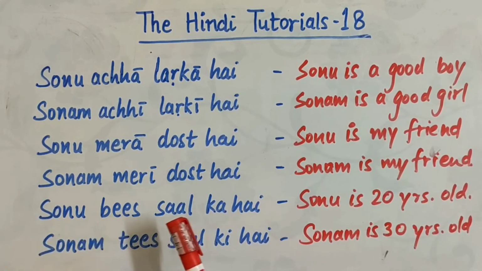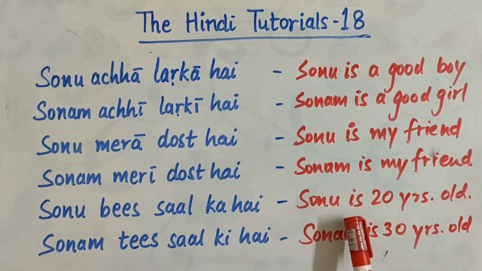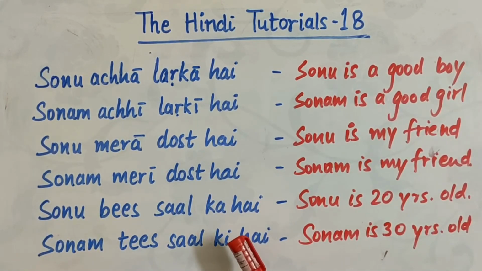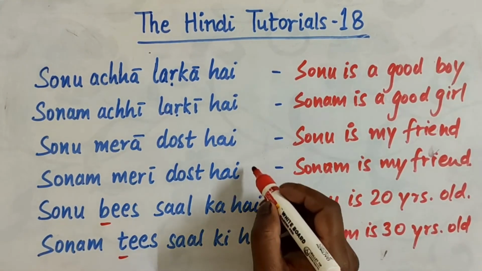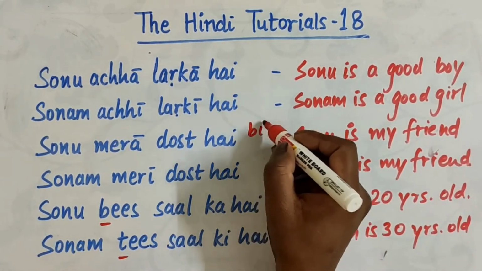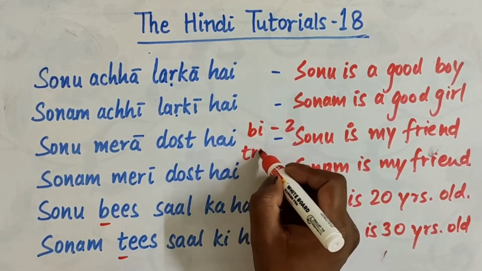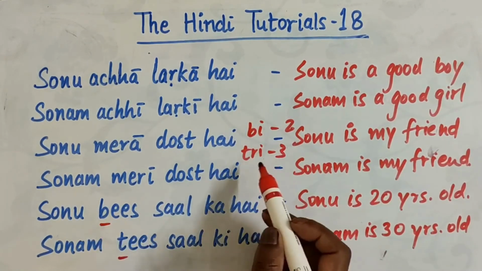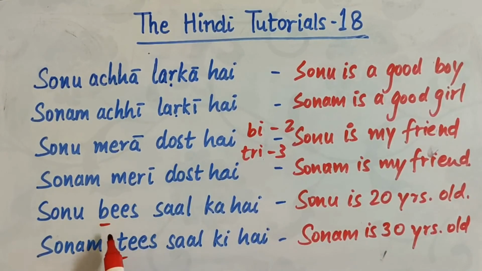सोनू 20 साल का है. सोनू is 20 years old. सोनम 30 साल की है. Sonam is 30 years old. You can remember 20 and 30 by, you can say in English, by means 2 and try means 3, isn't it? So B for 20 and T for 30. 20 and 30. ठीक है?